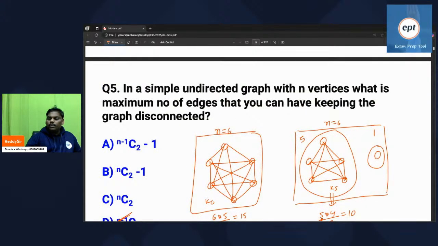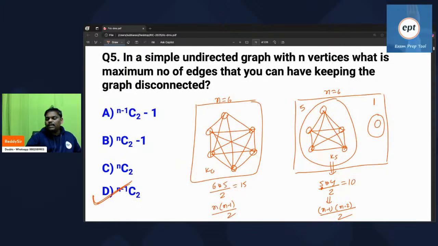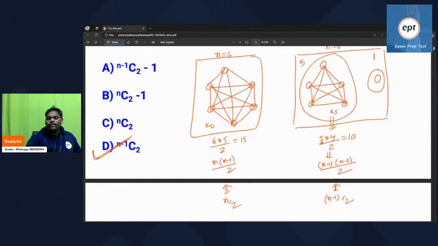In a simple undirected graph with n vertices, what is the maximum number of edges it can have while keeping the graph disconnected? So remember everyone, if you want a graph with maximum edges but disconnected, you have to go like this.